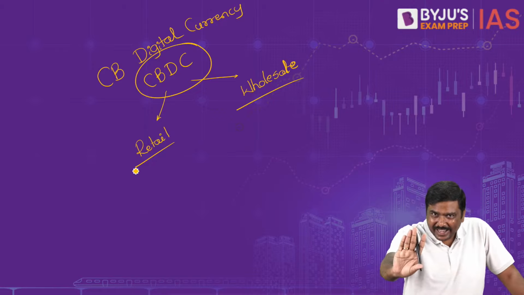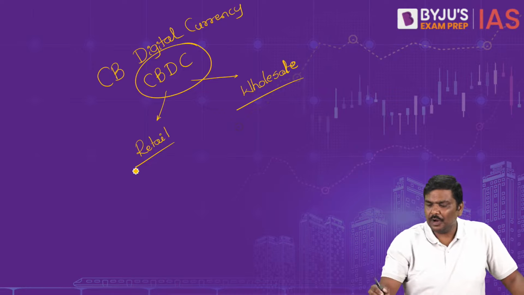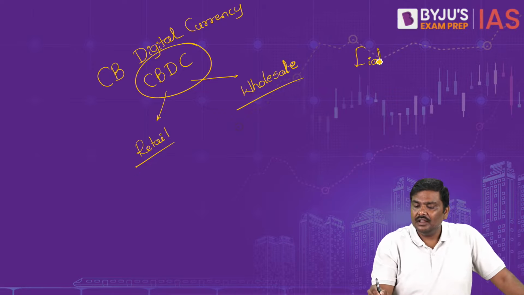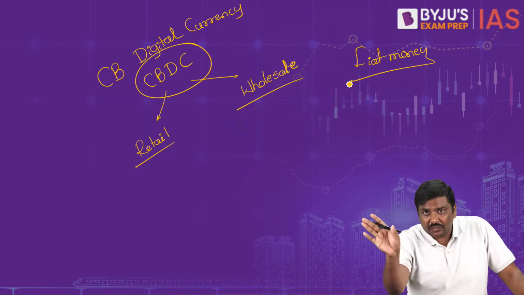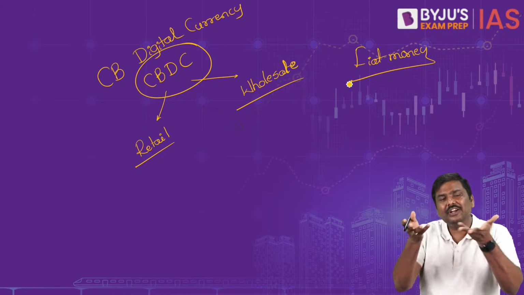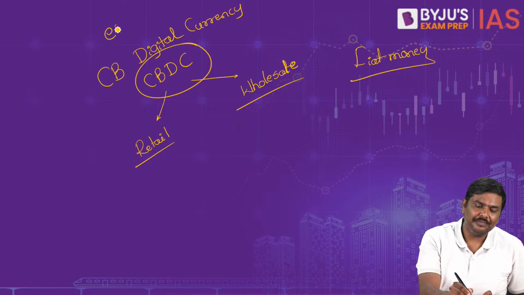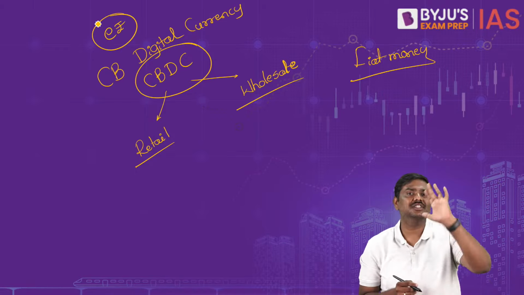Rather than printing the currency and giving it to you, simple, fiat money. I hope you understand. I'm talking about fiat money here. Rather than printing the currency and giving it to you, the digital version of it will be given to you. The digital money will be given to you. That is e-rupee in simple terms. That is central bank digital currency.